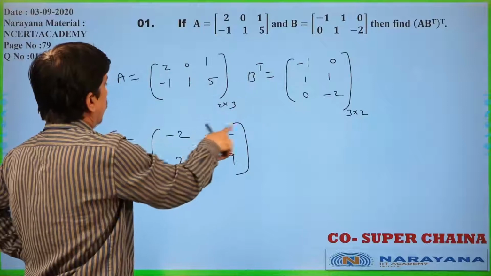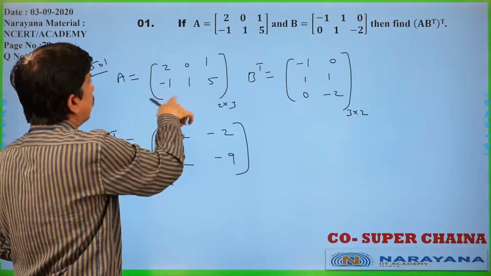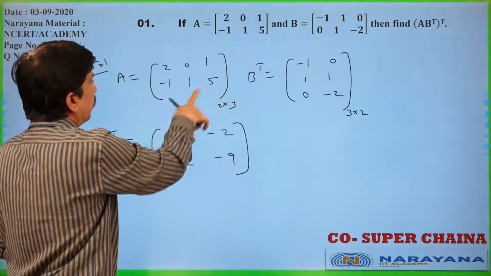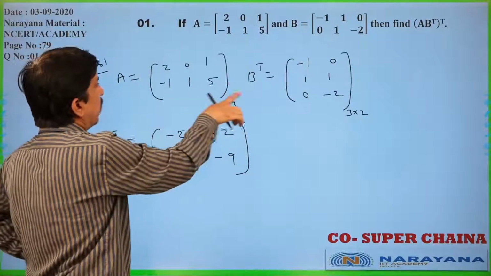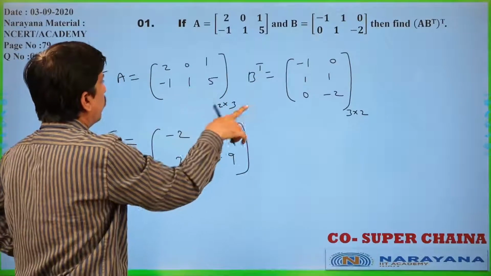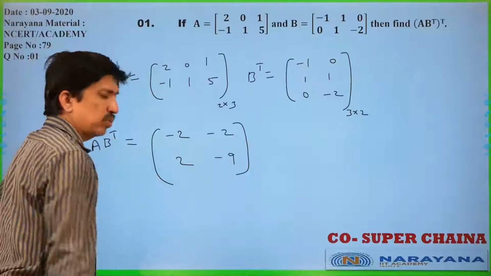0, 0, minus 2, minus 2. Second row, first column: 1, 1, 2, 5 into 0, 0 only. Second row, second column: 0, 1 into 1, 1, minus 10, minus 9.